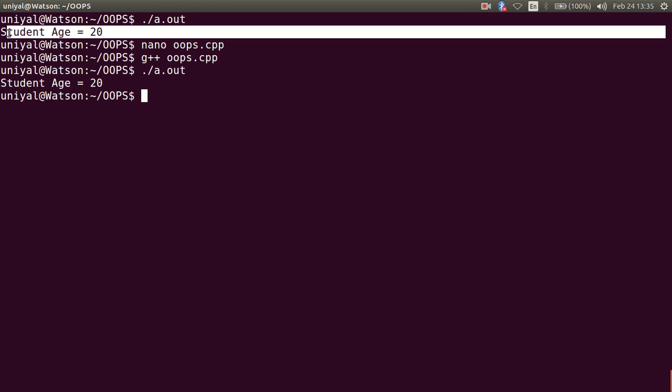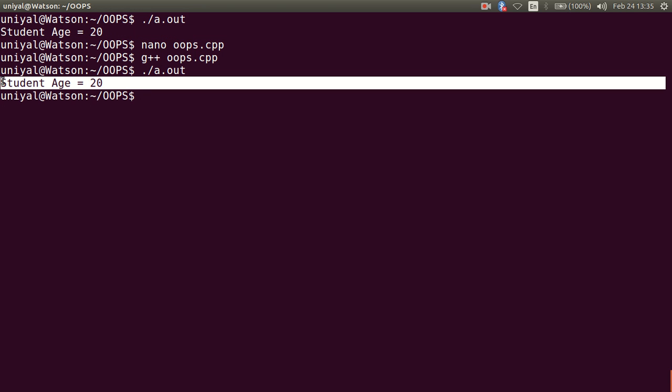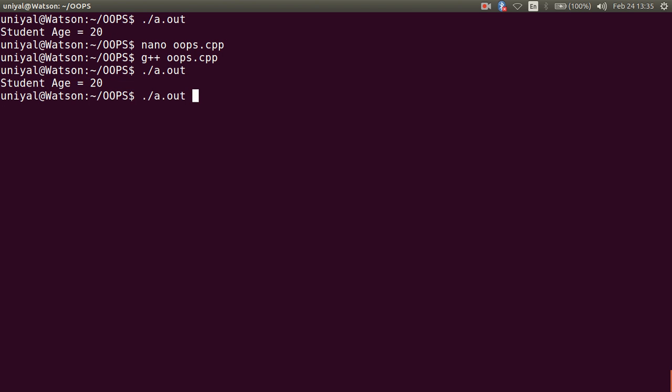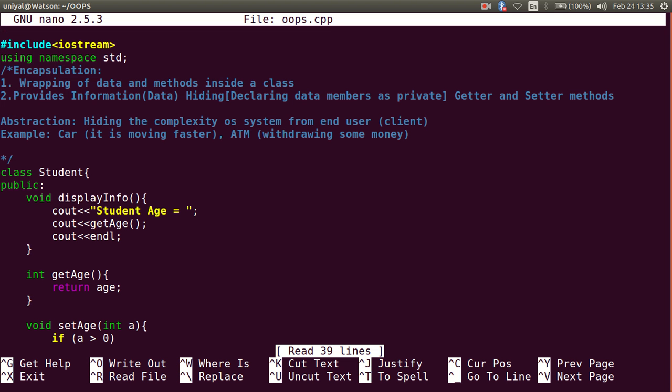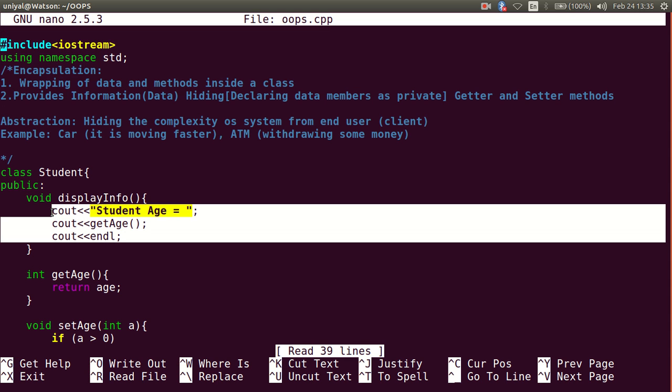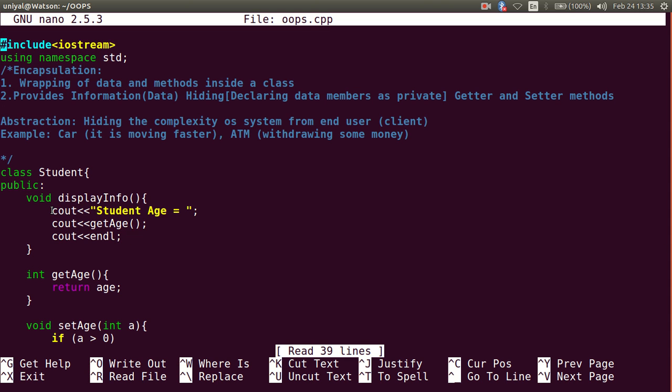So what you just saw is student age equal to 20, and in this program also student age equal to 20. The output is printed in different forms, but the user is not aware of how the function has changed inside. And in good programming practice, the user should never be aware of how the system is actually functioning. In encapsulation we said that we declare data members private, and we get information hiding.